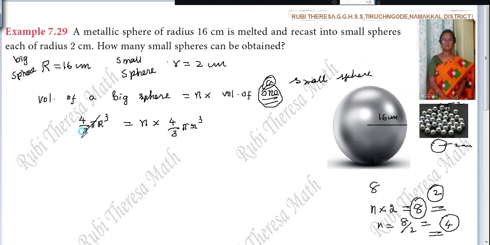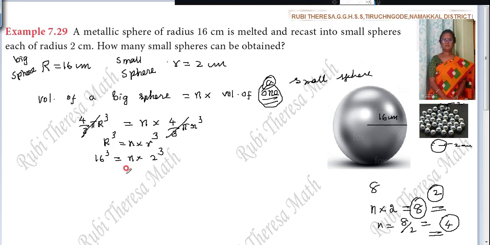So 4 by 3 pi gets cancelled. Here capital R cube equal to n into small r cube. What is capital R? 16. So 16 cube equal to n into, what is small r? 2. So 2 cube.